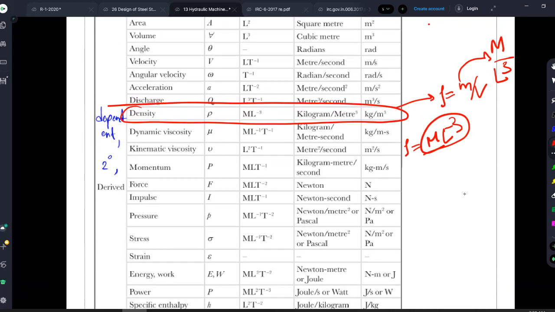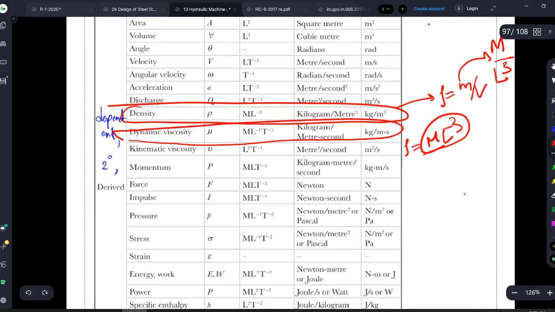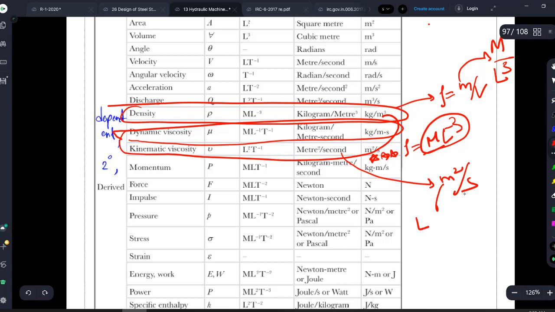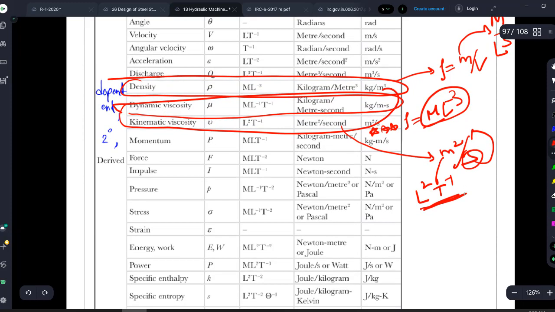Similarly, tell me the dynamic viscosity. Very important, these two are super important, five-star direct bits can be asked. So what is the dimensional formula for dynamic viscosity as well as kinematic viscosity? Kinematic viscosity you know very well, the units are meter square per second, right? So what will kinematic viscosity become? L square T to the power of -1. Second is time, so sending it up, you will get L square T to the power of -1.